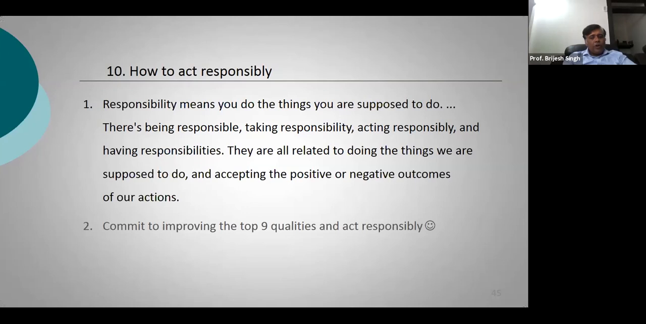If you have put all the 9 qualities on the top, you are actually working towards that. To me, now you are responsible and you are behaving responsibly, right? And that is what it's all about. Okay, so